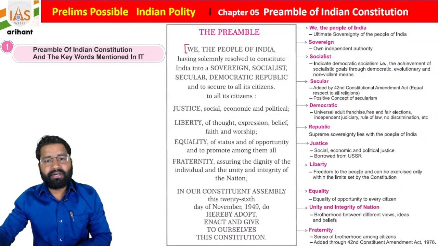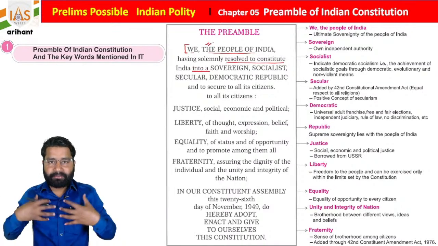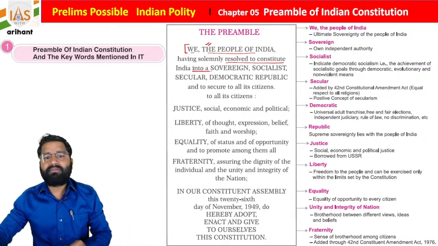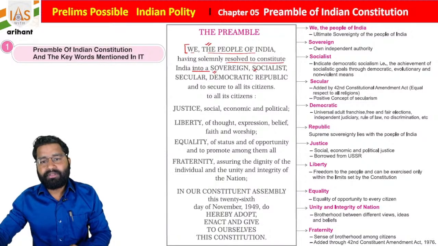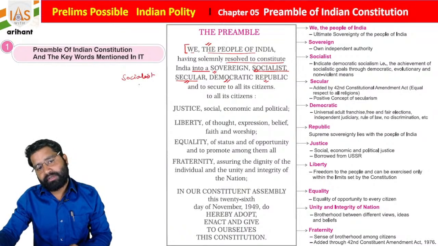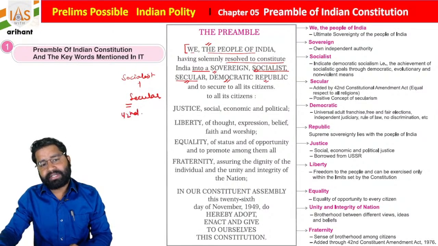It starts with: We, the people of India, having solemnly resolved to constitute India into a sovereign, socialist, secular, democratic and republic. These two words, socialist and secular, were initially not there. Socialist and secular were added by the 42nd Constitutional Amendment Act 1976, students.